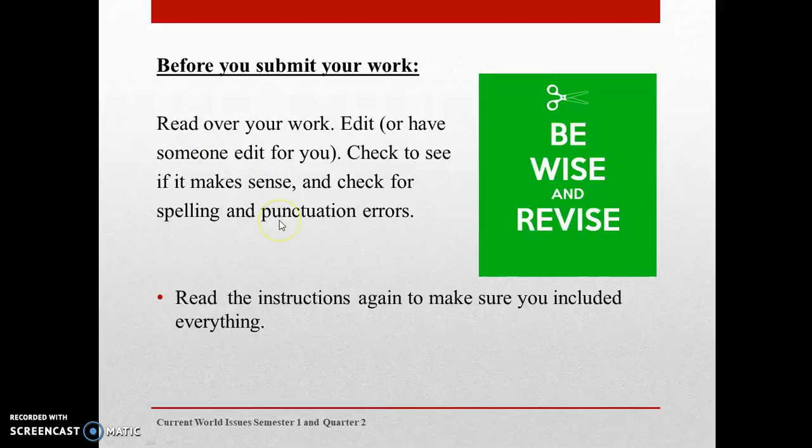You also want to read the instructions again and make sure you included everything. So read your letter, edit it, read the instructions, and make sure that you have addressed all the questions and the minimum requirements. For instance, in this one, it's 2 paragraphs. You have 5 to 7 sentences per paragraph. Make sure you read the instructions again before you submit your work.